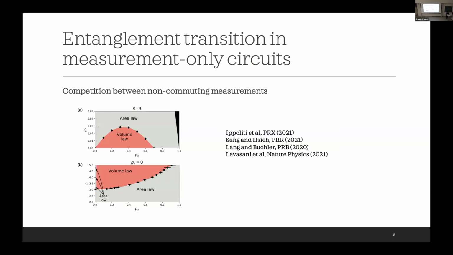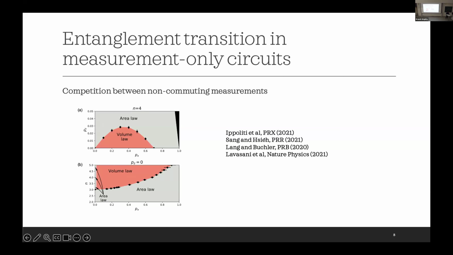Also, in several works it has been established that you don't even need the unitary dynamics to get this entanglement transition. Even in circuits with only measurements, you can observe entanglement transitions. Obviously, the measurements have to be non-commuting so that we still have non-trivial dynamics. These are some examples of the works that study this, of course not complete. This has been established somehow.